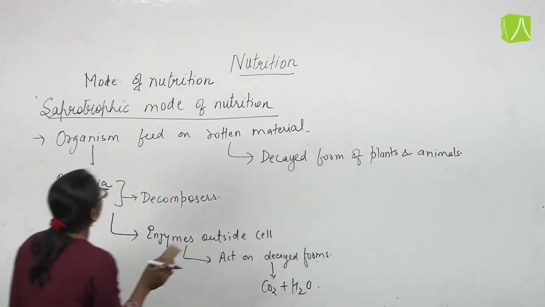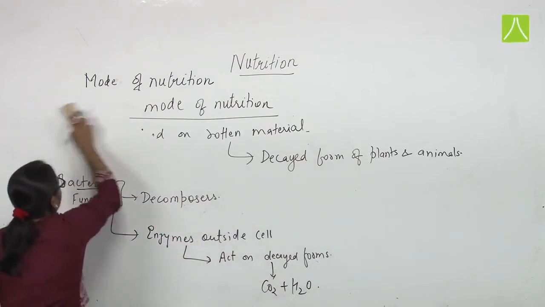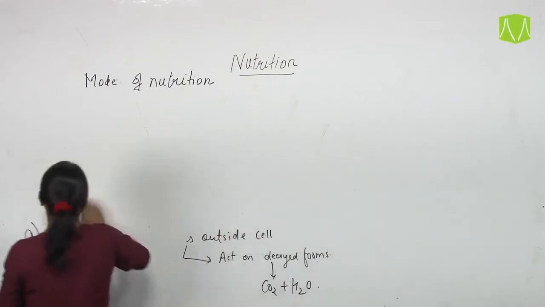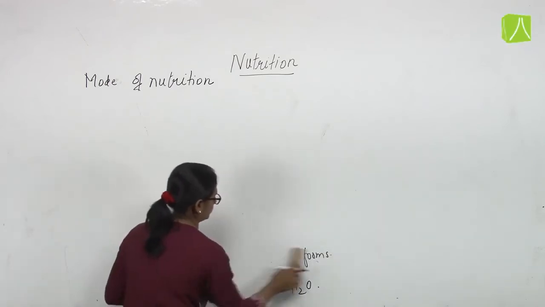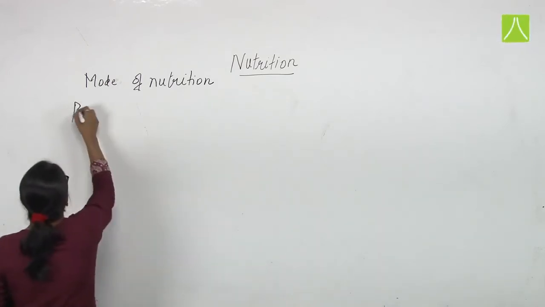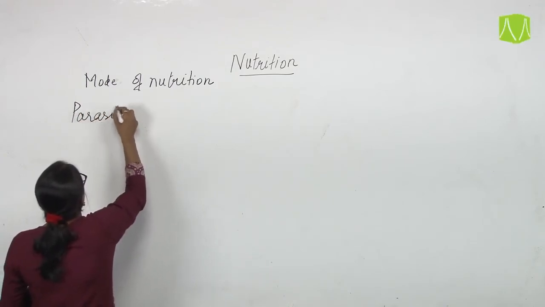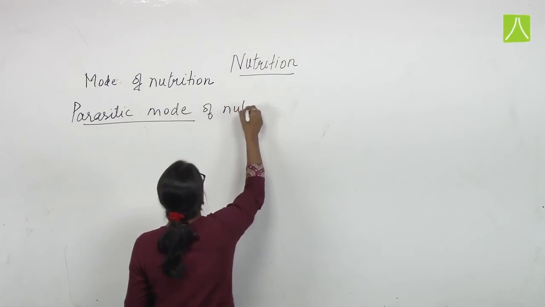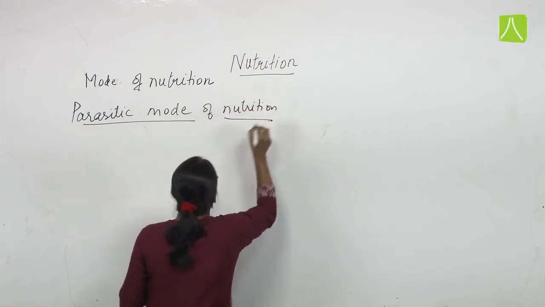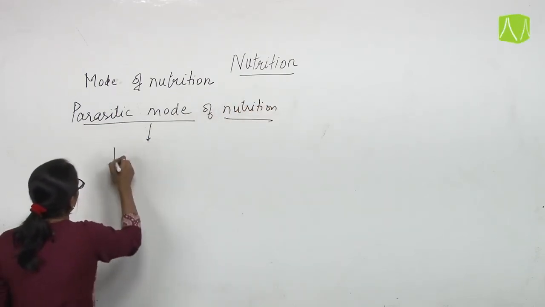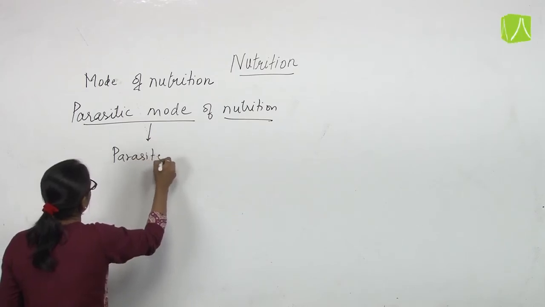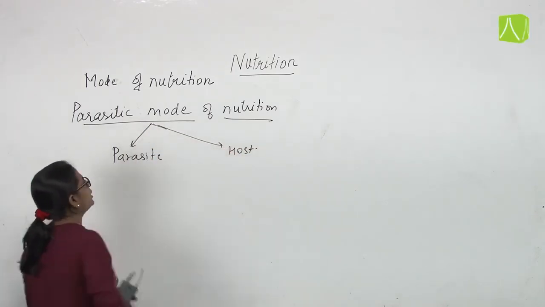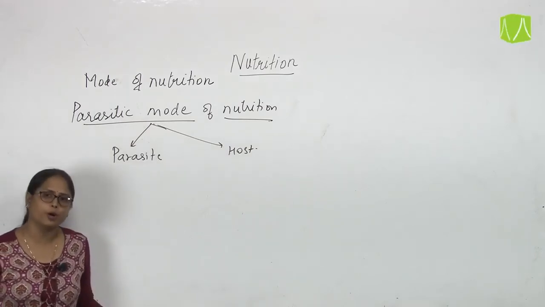Now the third type of nutrition is parasitic. The parasitic mode of nutrition includes a parasite and a host. So this mode of nutrition involves two combinations, that is parasite and host body.